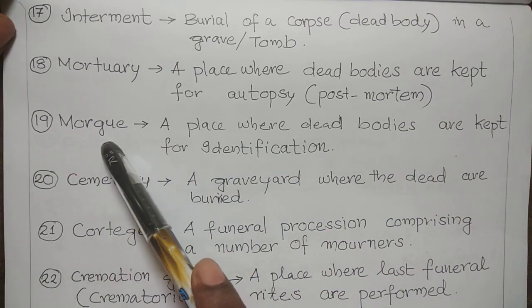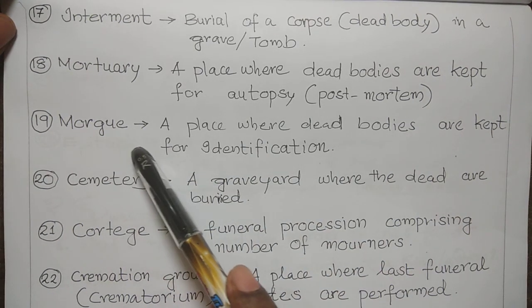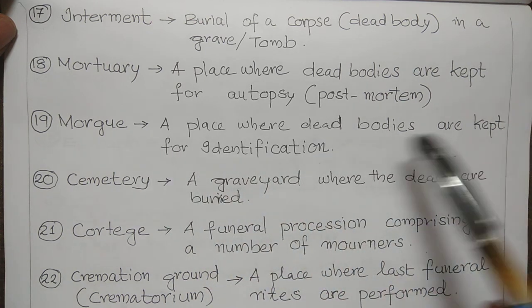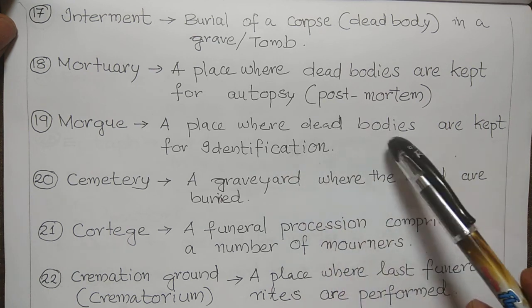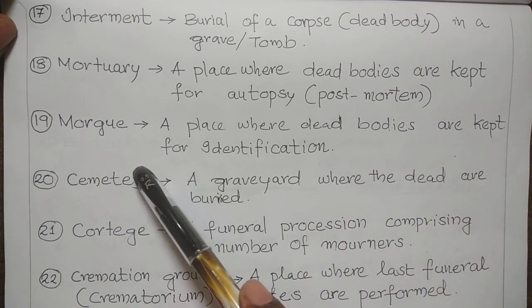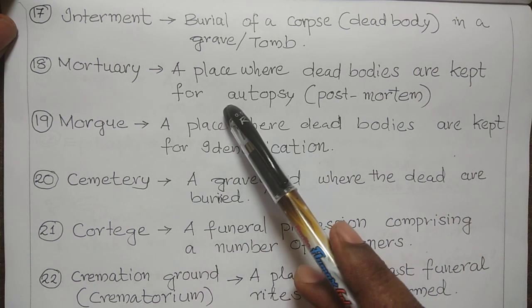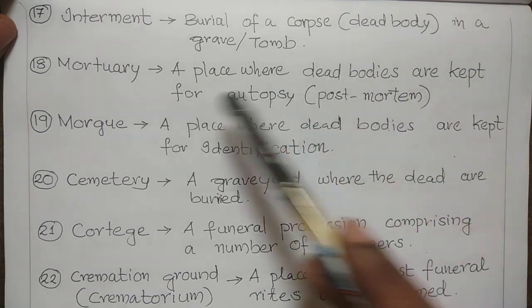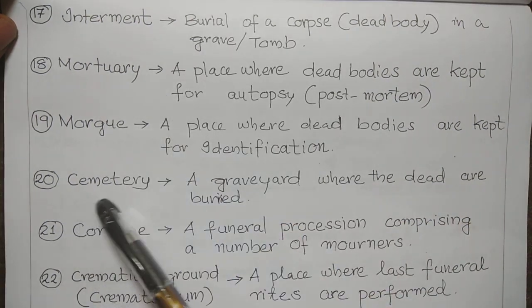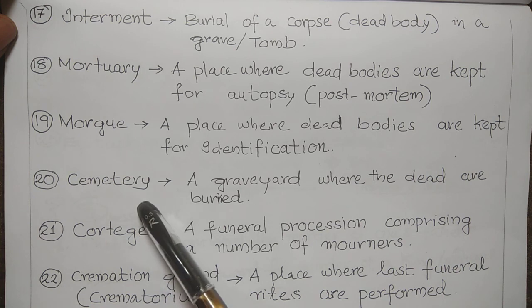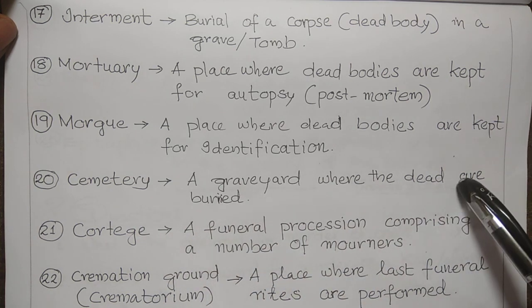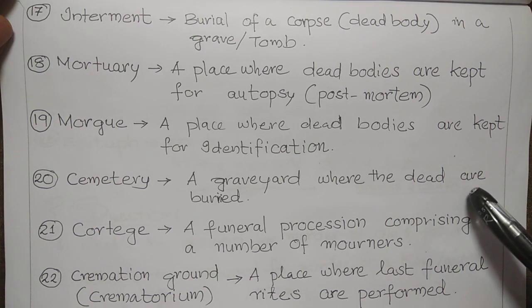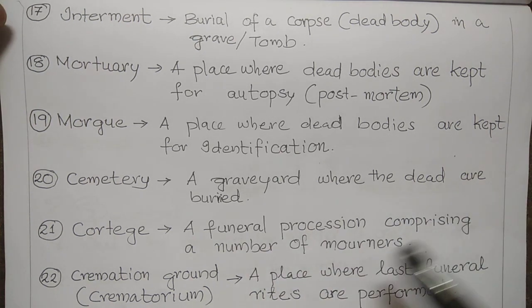19th, morgue. Morgue is also a place where dead bodies are kept for identification. So the place where dead bodies are kept for identification is morgue, and that for autopsy or postmortem is mortuary. Cemetery. Cemetery is a graveyard where the dead are buried or dead bodies are buried.